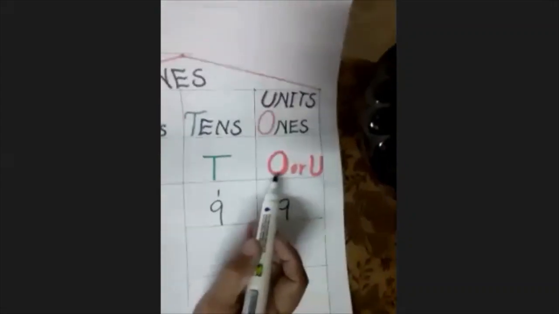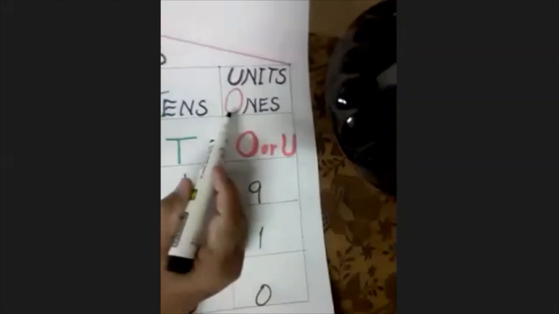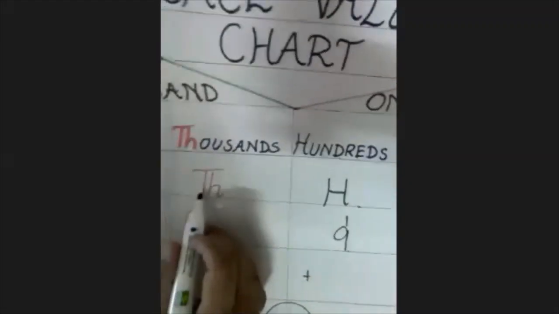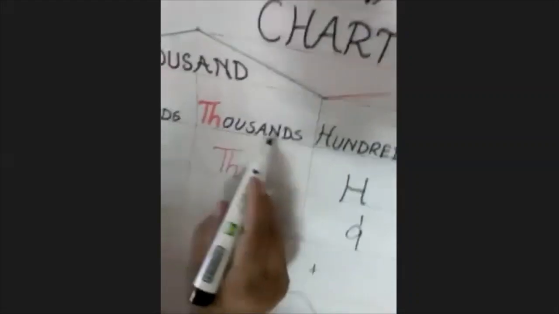All letters are capital. O for ones, O is the first letter of ones. T is the first letter of tens. H is the first letter of hundreds. Now here is a T also, but this T has a small h. So this TH means the first two letters of the word thousand.